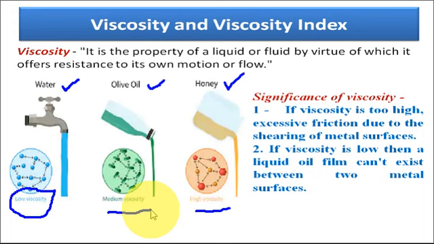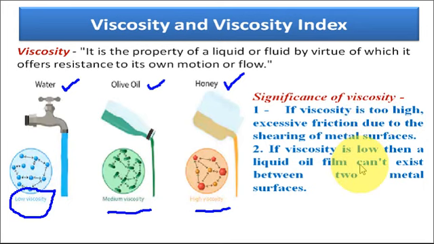Okay, now the question comes, why are we discussing viscosity with respect to the lubricating oil, what does it affect? The viscosity of lubricating oil is a very important parameter with respect to the lubrication property of the oil. Why? Because if the viscosity of the lubricating oil is too high, this high viscosity will cause excessive friction, due to which proper lubrication cannot be done.